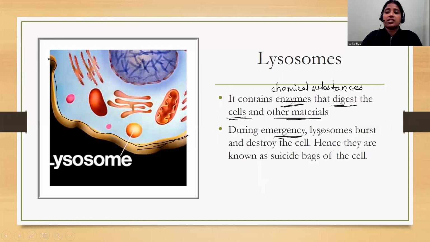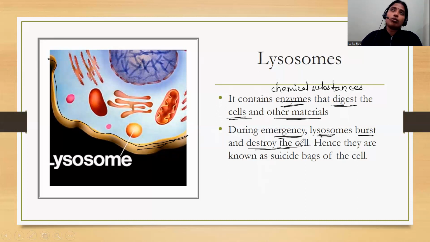During a case of emergency, when you have, suppose, cancerous cells or any other cells growing in your body, your body understands this growth as abnormal, and then the lysosomes present in the cell burst out. When they burst out, those chemicals or enzymes are released in the cell, and those enzymes destroy the cell.